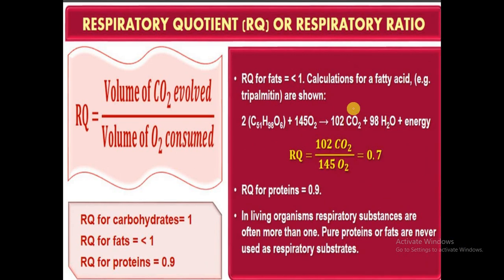And similarly, next I am taking the fat. For fat it is less than 1. One example I have taken is tripalmitin. This is the formula of tripalmitin. Here you can find 102 molecules of carbon dioxide and 145 molecules of oxygen are involved. So 102 divided by 145, ultimately what is the respiratory quotient? It is 0.7. So with this, I'll conclude.